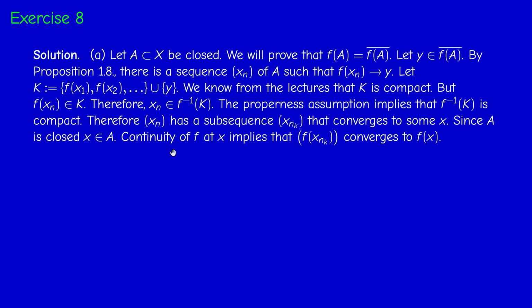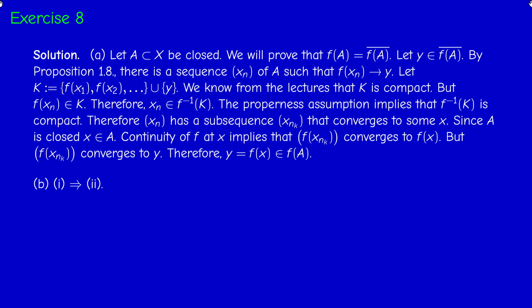On the other hand, since f is continuous at x, and x_{n_k} converges to x, then, as we know, f(x_{n_k}) converges to f(x). But f(x_{n_k}) converges to y, because the whole sequence f(x_n) converges to y. And therefore, by uniqueness of limits, y equals f(x). But x is in A, so f(x) is in f(A), so y is in f(A). Therefore, the closure of f(A) is contained in f(A), and therefore we have equality. Okay, so this is the first question.